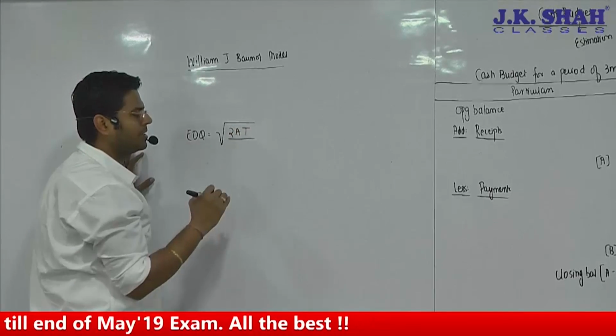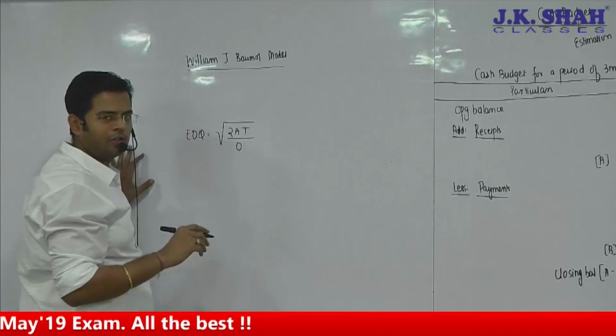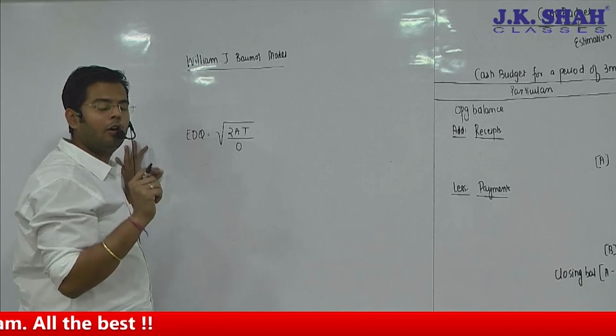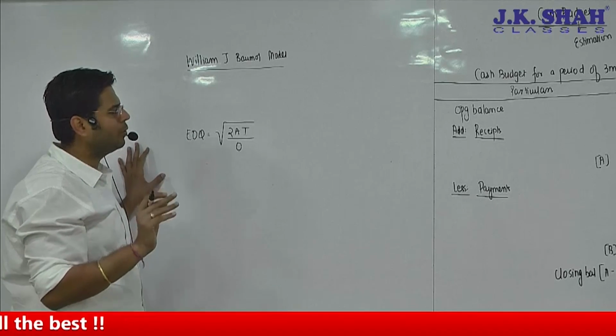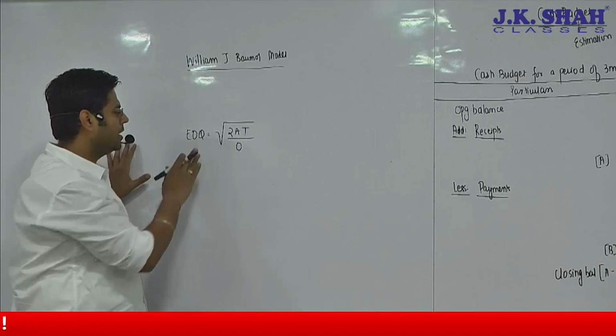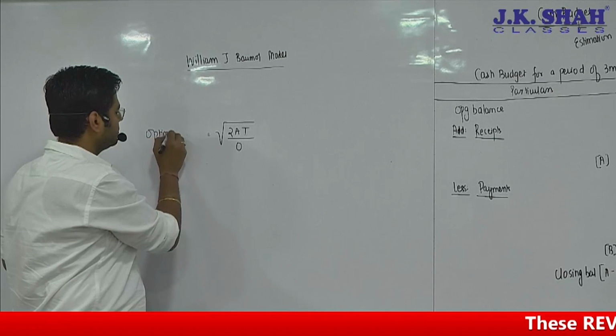T will be the transaction cost per order. O is the opportunity cost that we are going to lose out, that is the interest lost in per annum basis. I'll explain you what exactly is this. We don't have to know the derivation, you people have already learned it. So this becomes your optimum cash balance, I would say.